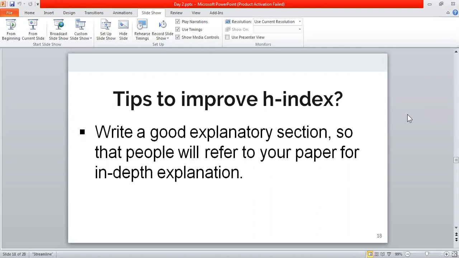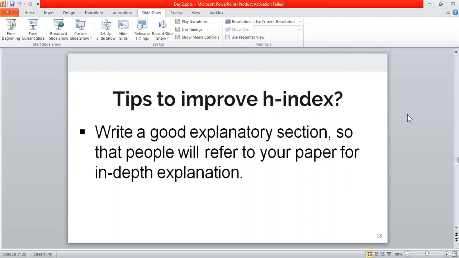Because we often come across some articles that have explained a concept in a very good way. So we keep those articles with us, so that in future if we want to learn something, we can refer to these articles. So that's why it is said, write a good explanatory section, so that others will also refer to your paper for an in-depth explanation. So this is one of the tips that I would like to share with you.